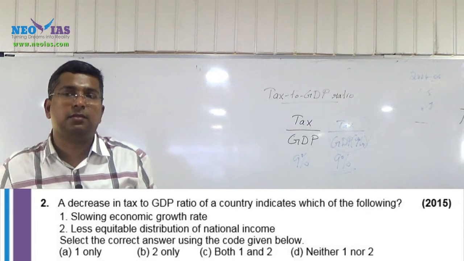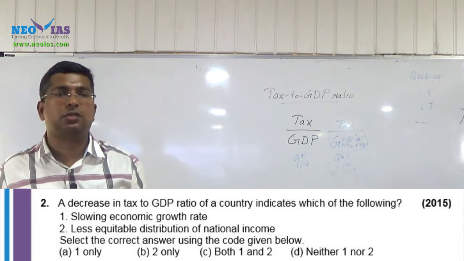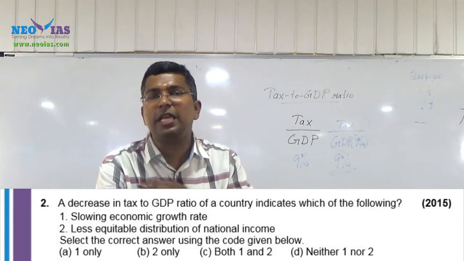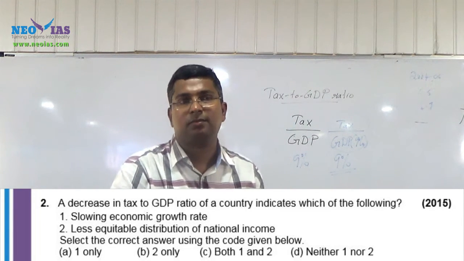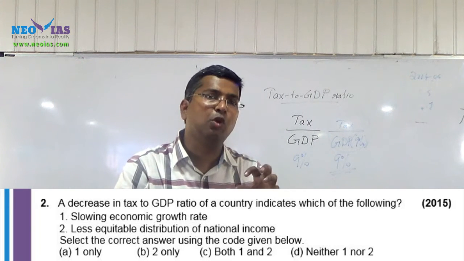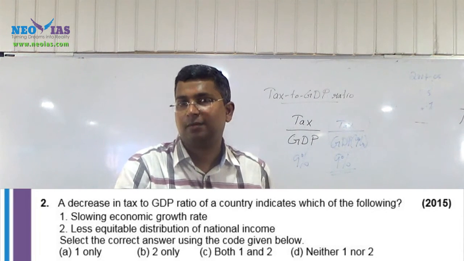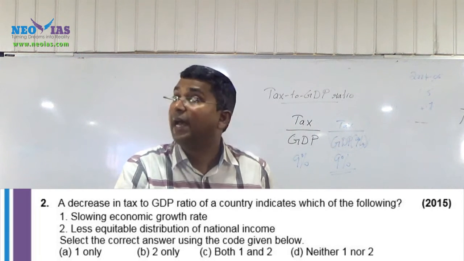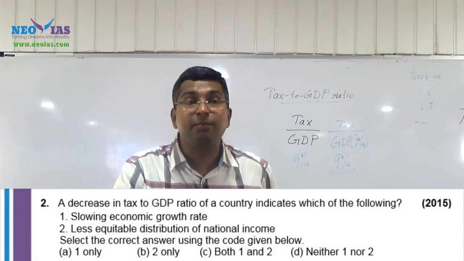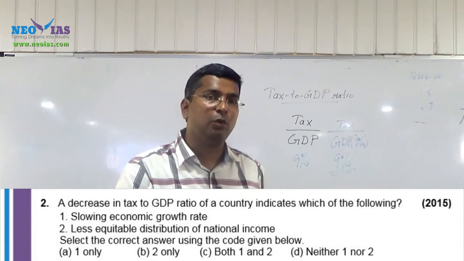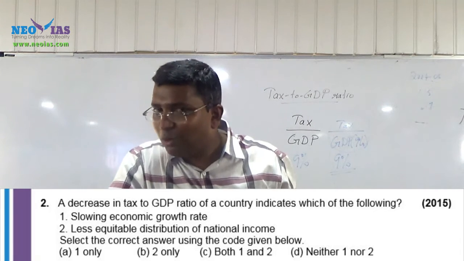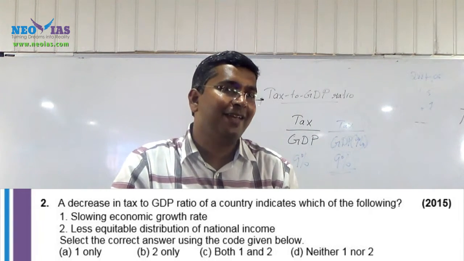There is a tax called indirect tax which treats the rich and the poor equally. Indirect tax is imposed on everyone. Both the rich and poor are affected by indirect tax. But direct tax impacts only the rich people. Those who have income have to pay income tax. Those who do not have income don't need to pay any income tax.